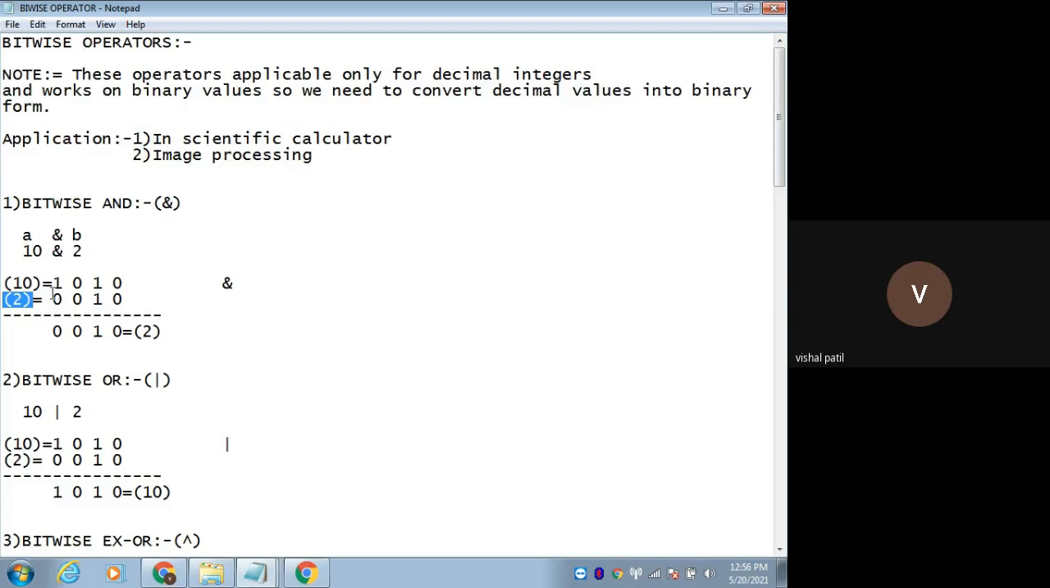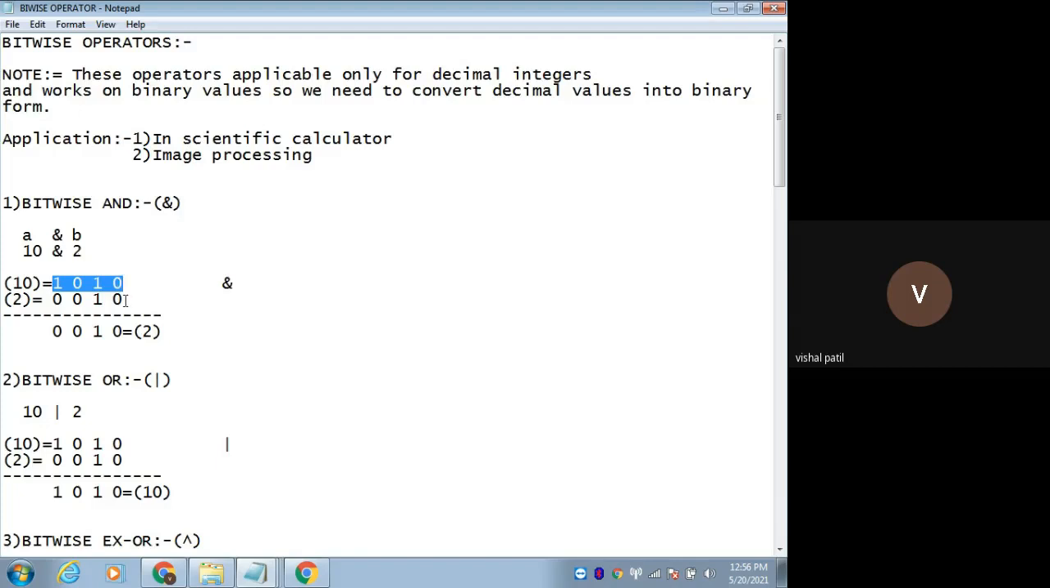Okay. Till now, I have just converted the decimal number into binary form. Remember this one. I haven't performed the bitwise AND operation yet. Now I will perform the AND operation. You know what AND is, right? AND means if both the inputs are 1, then it will be 1. All the remaining cases will be 0.